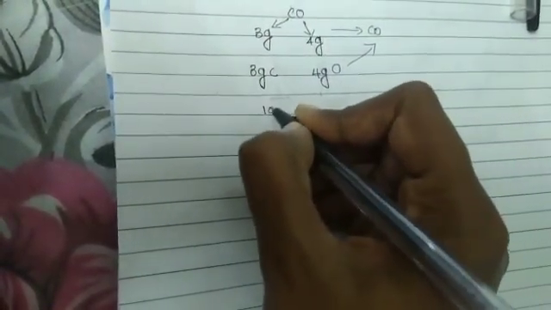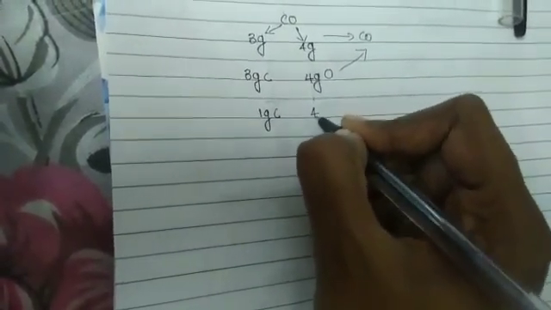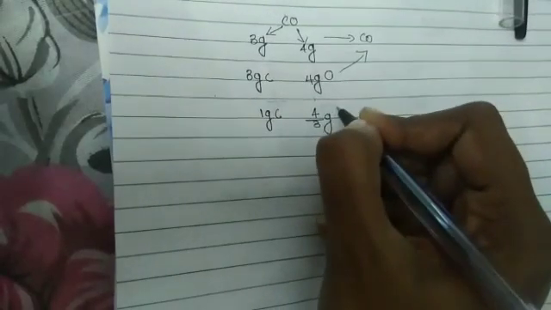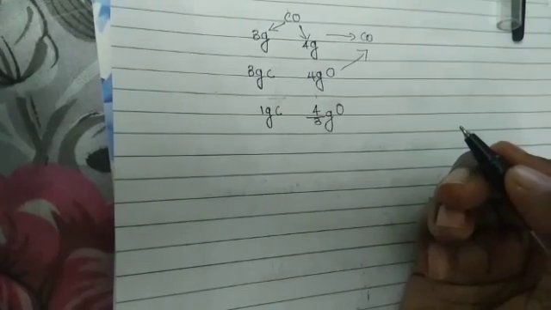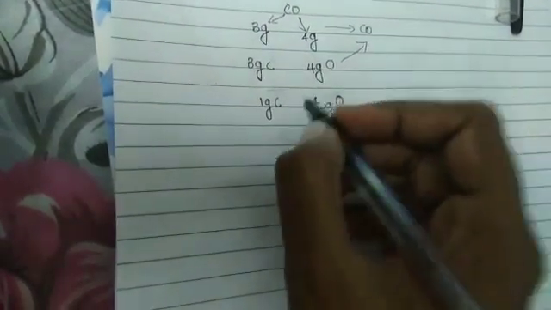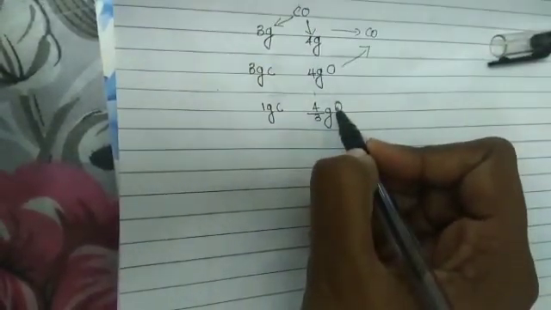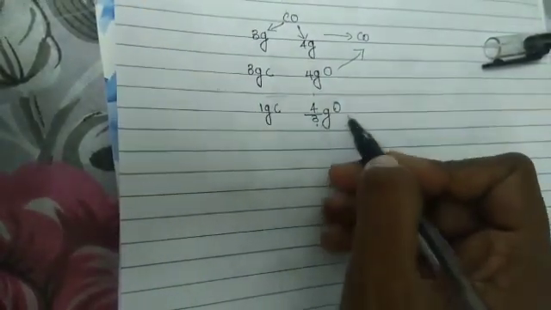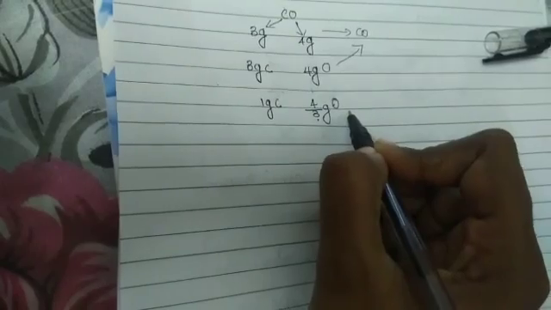So 1 gram carbon, how much oxygen does it require? It requires 4 by 3 grams of oxygen to form carbon monoxide. So it was experimentally found that 1 part carbon combines with 4 by 3 times its mass of oxygen to form carbon monoxide.